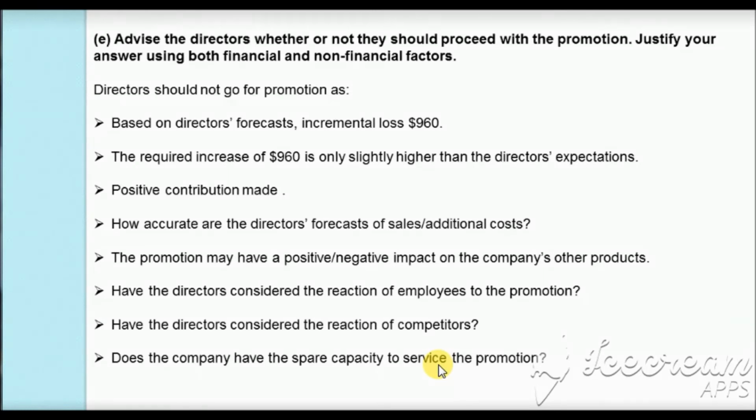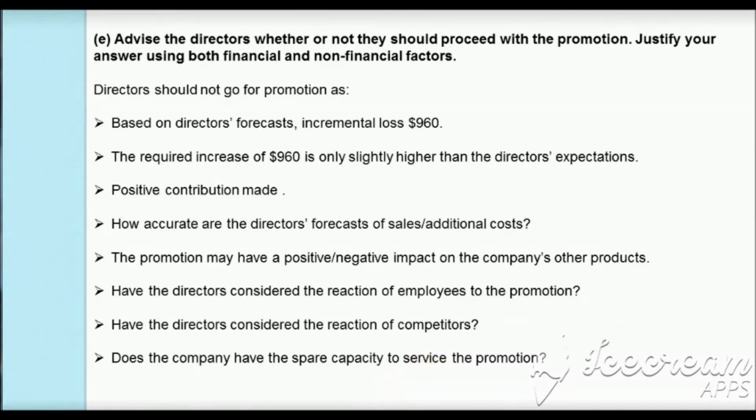Furthermore, the last one which I've stated here is that we have to consider whether or not the company has the spare capacity to increase the production to 150%, which they are expecting to do when they go for the price promotion. And I don't think they have the spare capacity, because for this production they require additional fixed costs. That means they have to add to the capacity, and this is why the cost is increasing. Hence, the directors should consider all these factors before going for the price promotion. And based on my analysis, I suggest the directors should not proceed with the promotional activity.